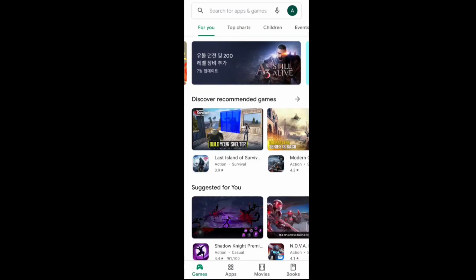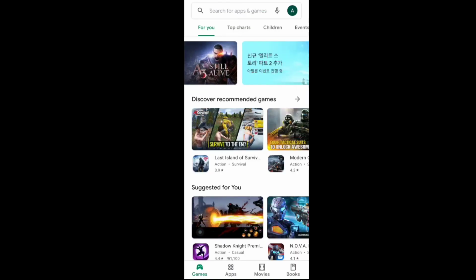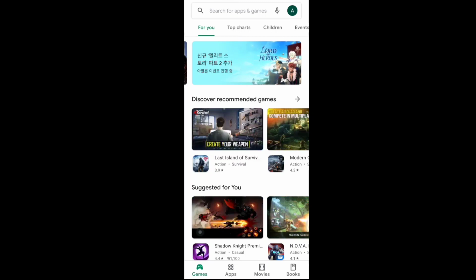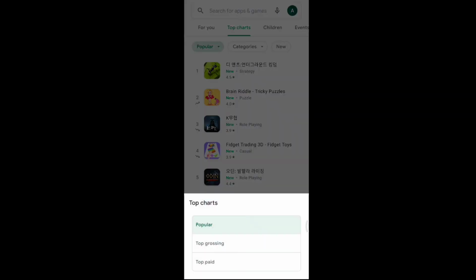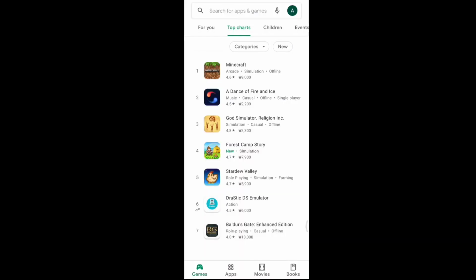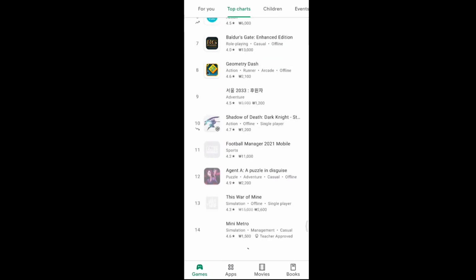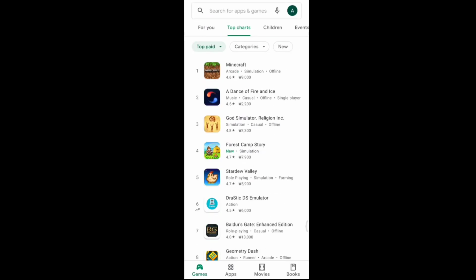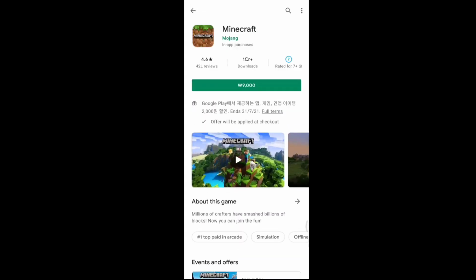Now I will show you how to use the offer. To use the offer, I will go to the top chart section of Google Play Store and then go to the top paid section. Now here you can see the list of top paid games of Google Play Store. If I try to buy this Minecraft, you can see the price of this Minecraft is 9000 won, and the offer is showing, so the offer is applied for this game.